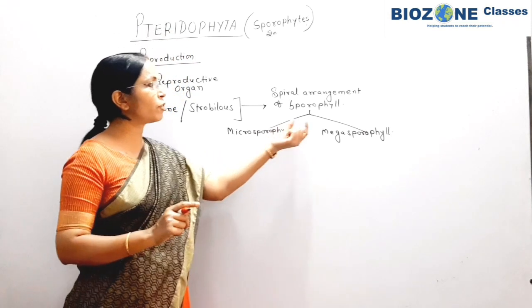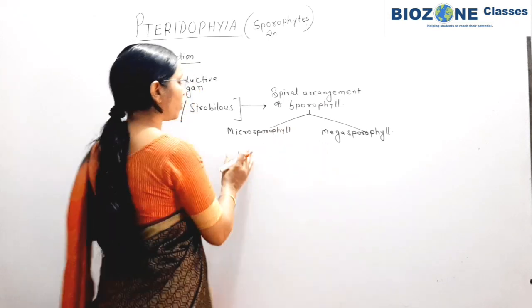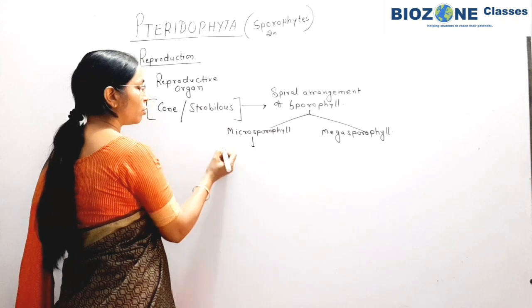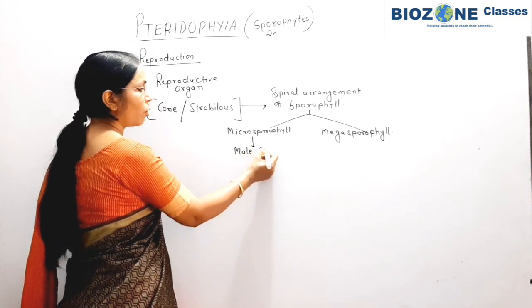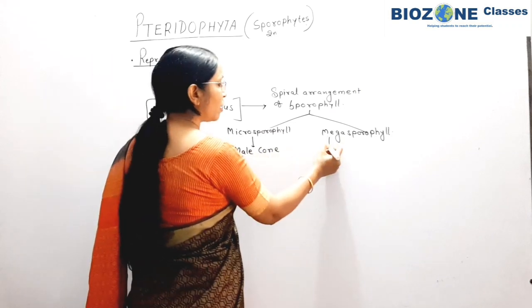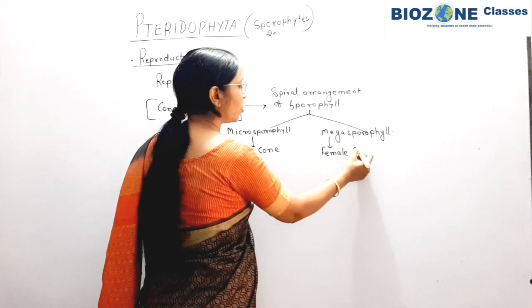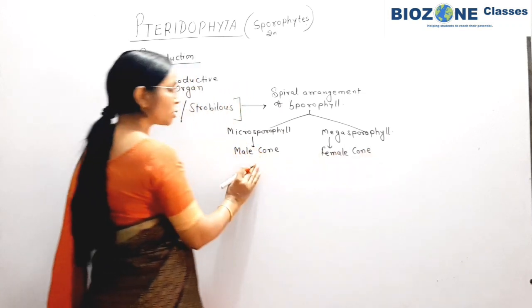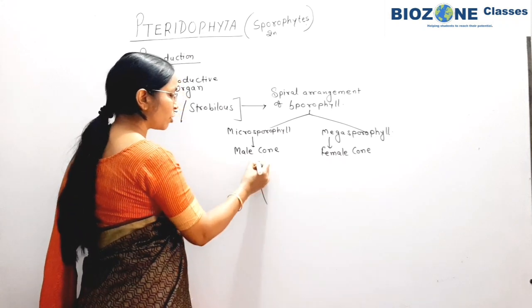So here you remember, if the sporophyll cone is made up of micro and megasporophyll separately, then the arrangement of microsporophyll will lead to the formation of male cone or male strobilus, and the arrangement of megasporophyll is responsible for the formation of female cone or female strobilus. Is this clear? Now look, the male cone in general terms we are drawing.